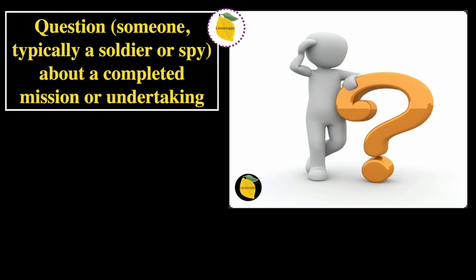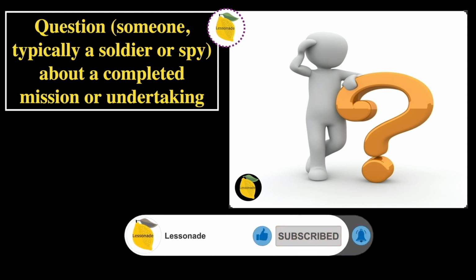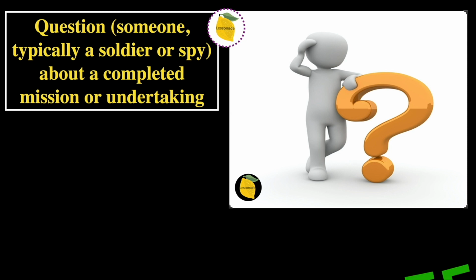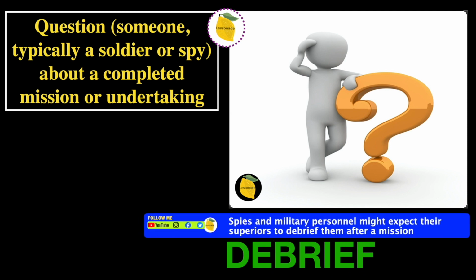The next one is question someone, typically a soldier or spy, about a completed mission or undertaking. And in this picture, we can see someone questioning. So therefore, the word will be debrief. And the sentence for this word is, spies and military personnel might expect their superiors to debrief them after a mission.